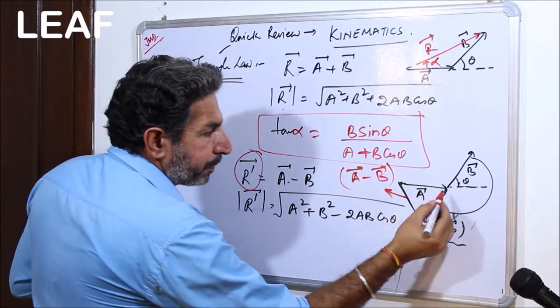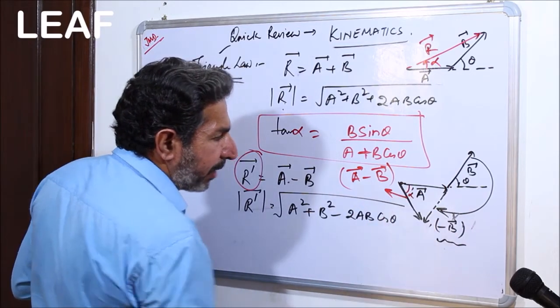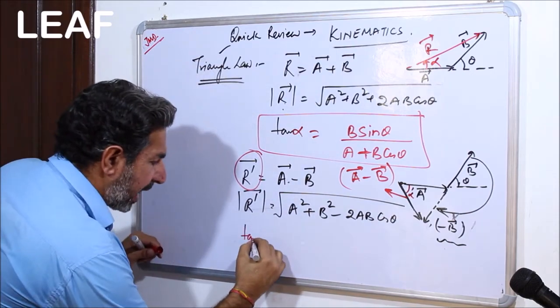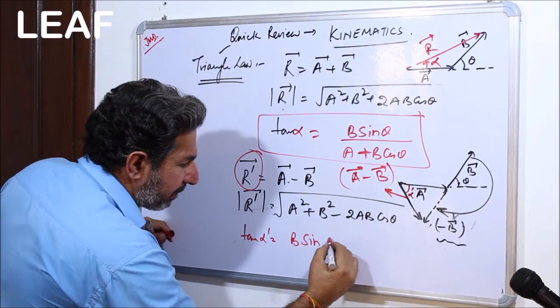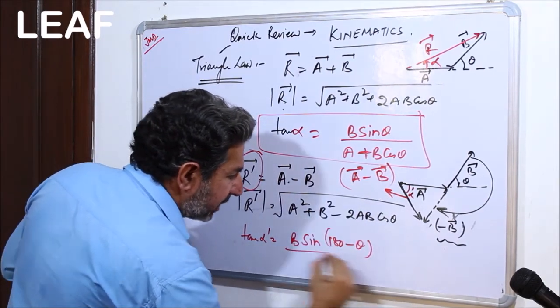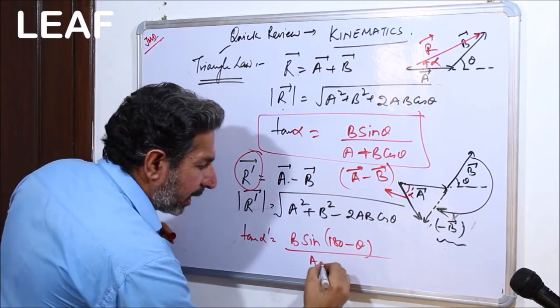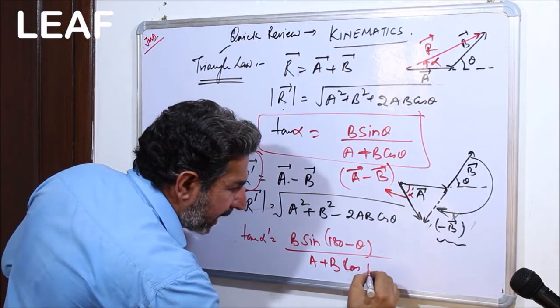And similarly, if this is now the angle alpha prime, what is going to be tan alpha prime? It is the same formula, but this time I'm going to replace this theta by 180 minus theta. This is the quicker way to understand it, or to keep it in your mind.